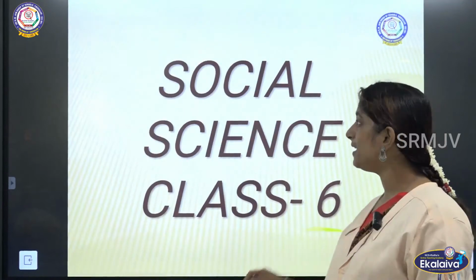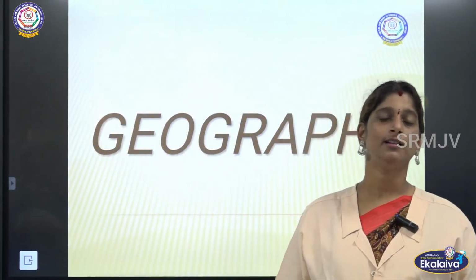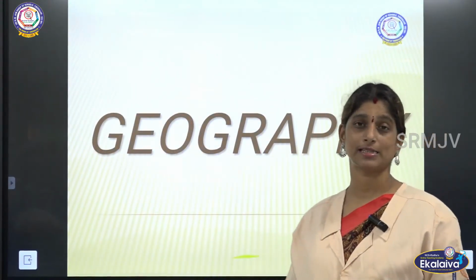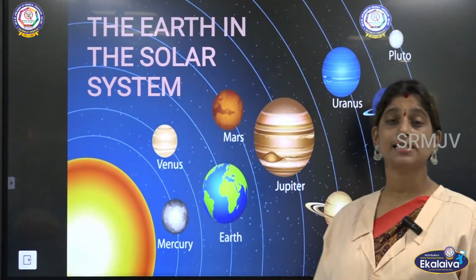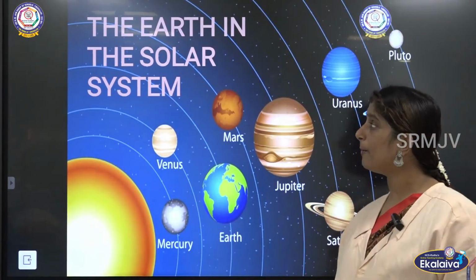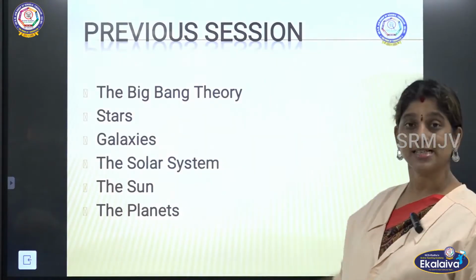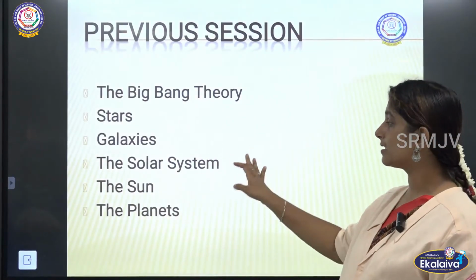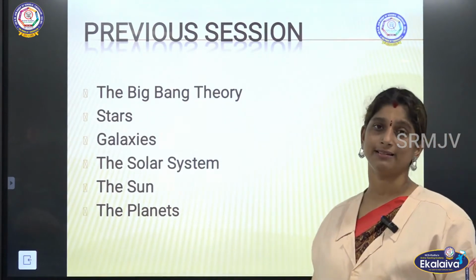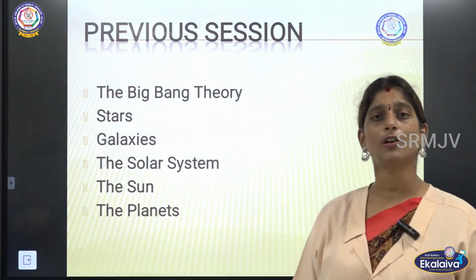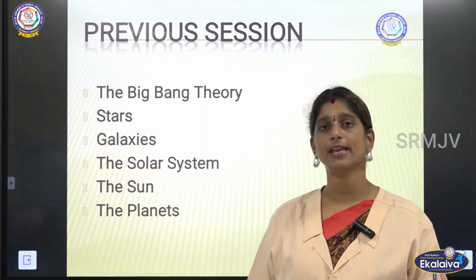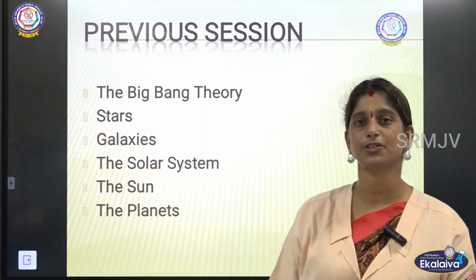Here we have been seeing about the lesson, the Earth in the Solar System. And in that lesson, we have been seeing about the Big Bang Theory, then the stars, galaxies, solar system, sun and the planets. So what was it all about Big Bang Theory? Shall we have a quick recap of what we have seen in the last session?